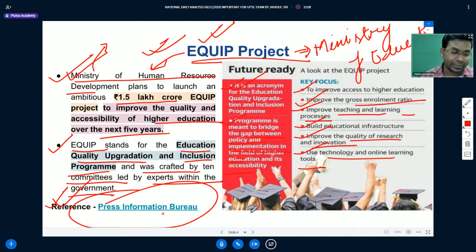Okay, if you want to learn more about similar projects, I have included a reference link from Press Information Bureau. It gives you details about the year-end review related to education from the Ministry of Human Resource and Development. You should remember that this particular ministry has been renamed as Ministry of Education.